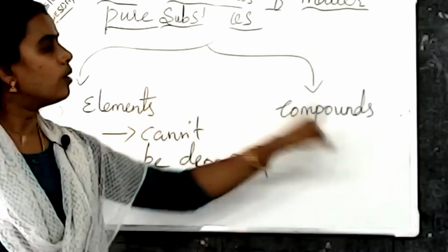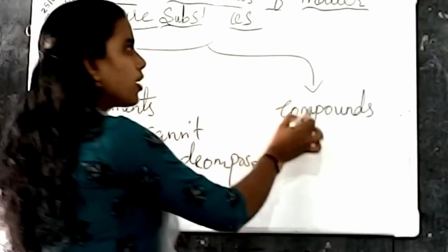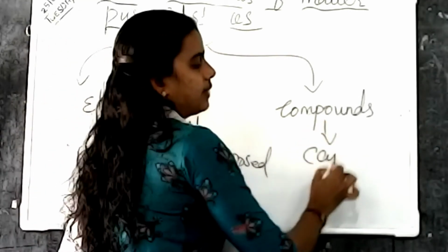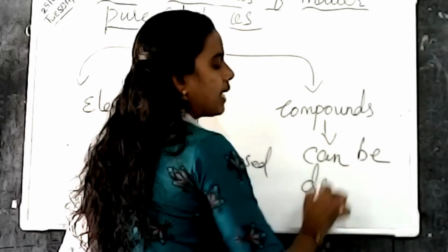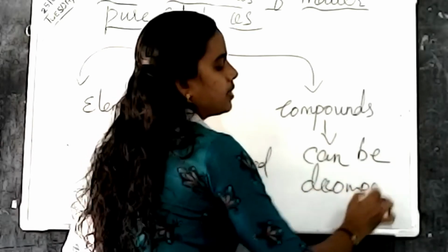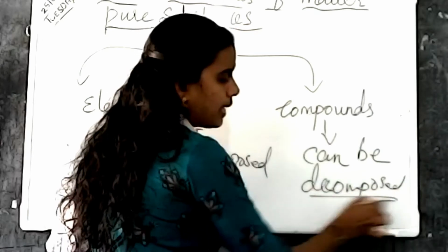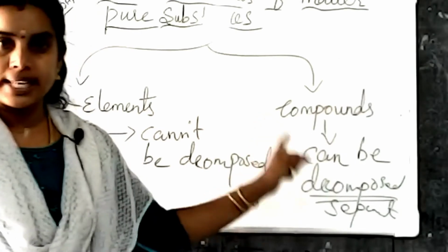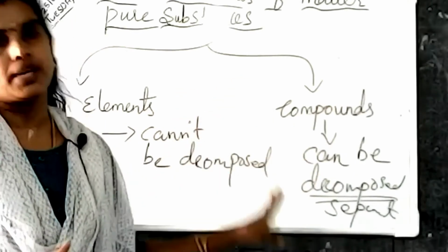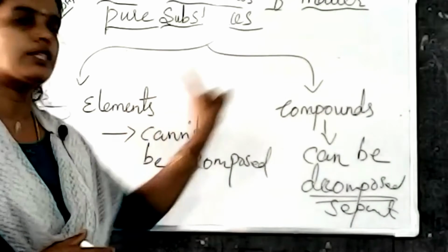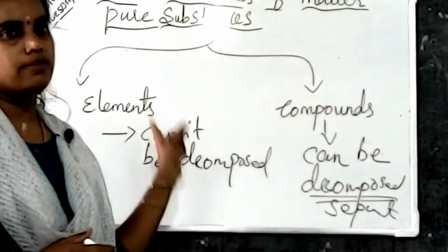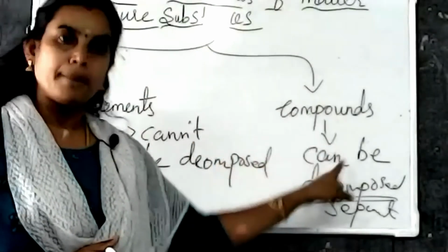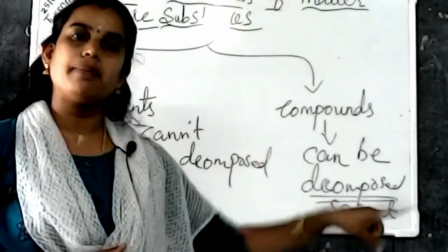Then what is a compound? Compounds are also pure substances, but they can be separated or decomposed. Here decomposed means separated. So what is the difference between elements and compounds? Elements are pure substances which cannot be separated, but compounds are pure substances which can be separated.